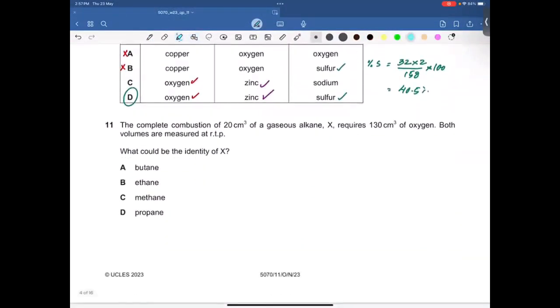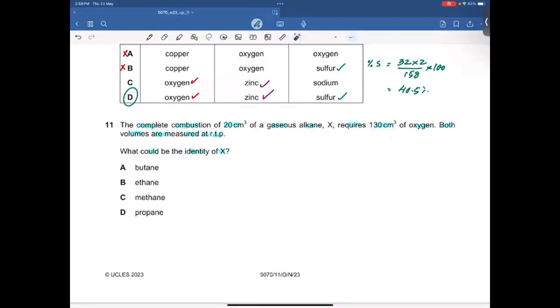Okay. The complete combustion of 20 cm cube of a gaseous alkane X requires 130 cm cube of oxygen. Both volumes are measured at RTP. What could be the identity of X? That's called the trial and error method. I mean, you need to apply the concept on option A. If you get 130 cm cube of oxygen, that means it's the right answer. If you don't get the answer, obviously you need to try for B, and so on, right? So it's a trial and error method in which you need to try all the options. The option which will give you 130 cm cube of oxygen is going to be the correct one.